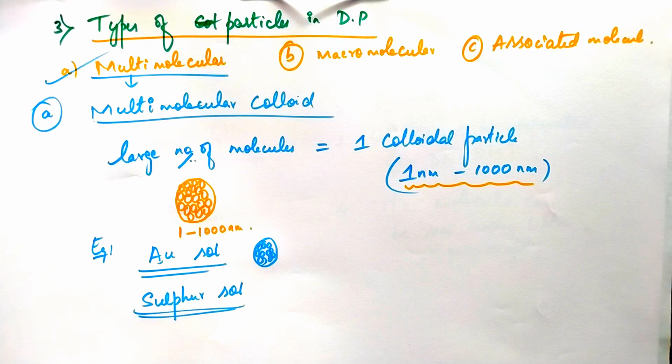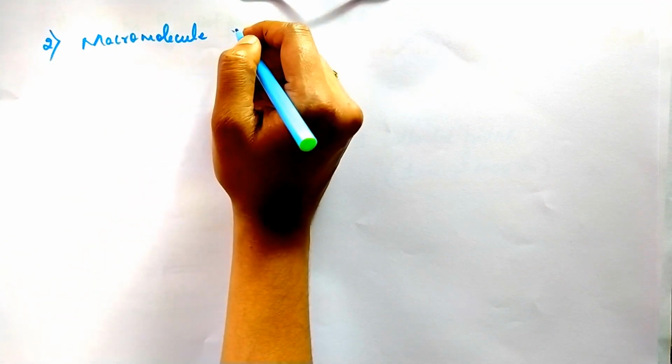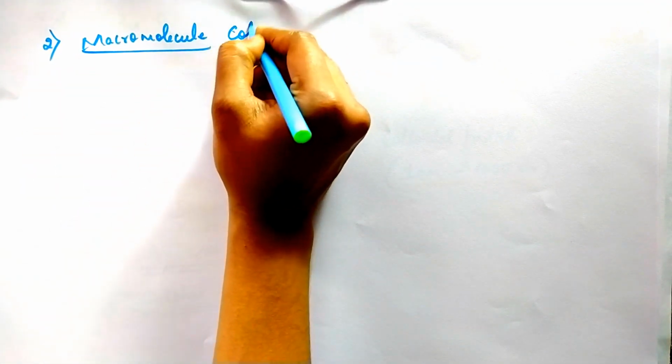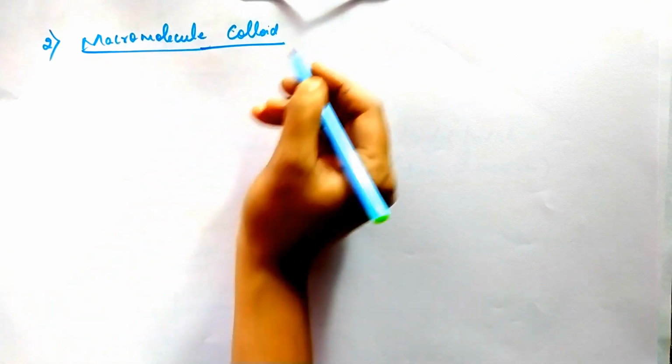Next, let us move on to the second one, that is the macromolecular colloid. Macro means large. So a large molecule forms one colloidal particle.